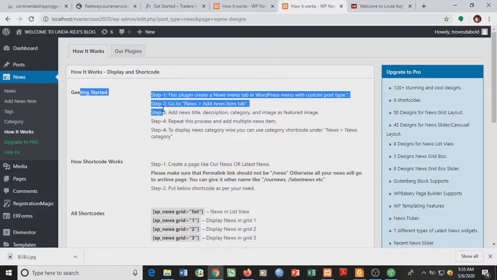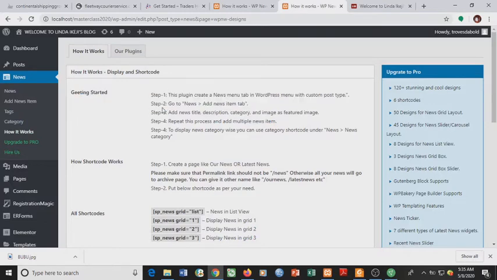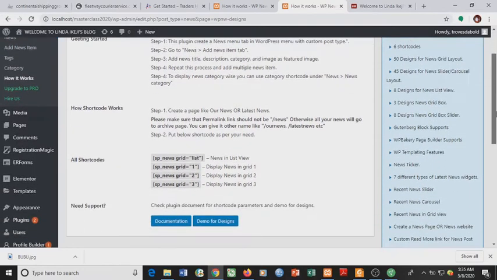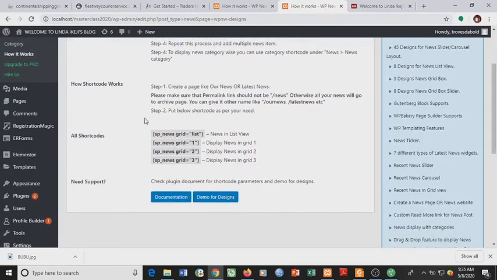Getting started. You go to news, add a news tab, or we'll come to news here. We'll go to add news item. Repeat the process and add multiple news items, to the number of news you want. Then create a page where the news will appear. For our own, we want the news to appear on the home page. Then add shortcode. So this is the shortcode, news in list view.